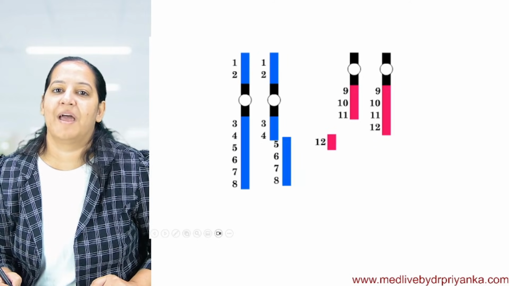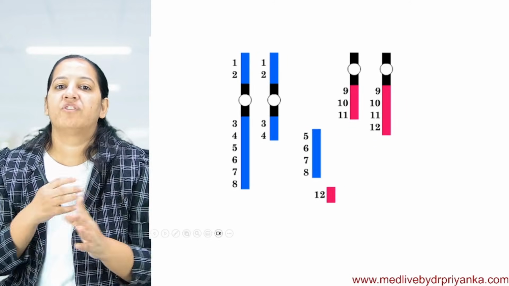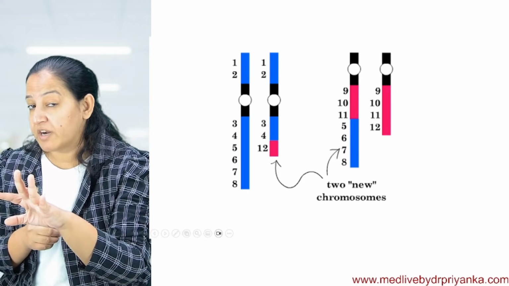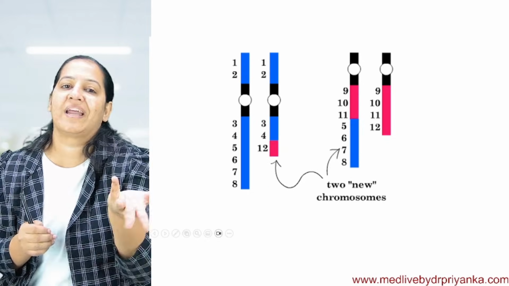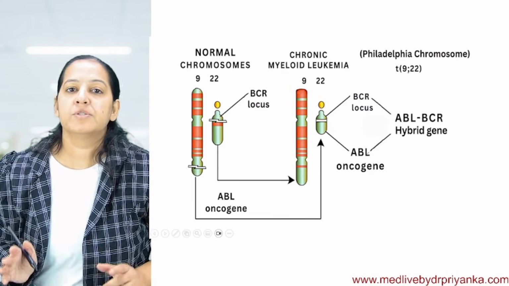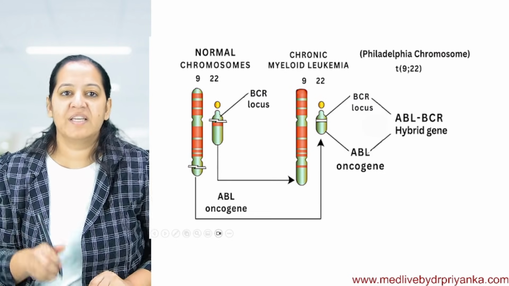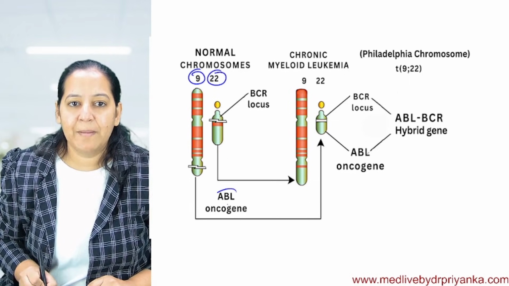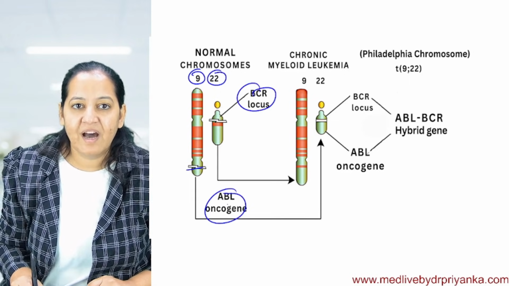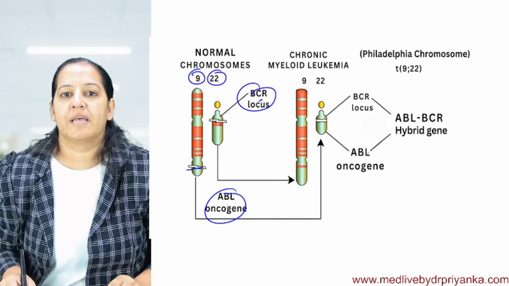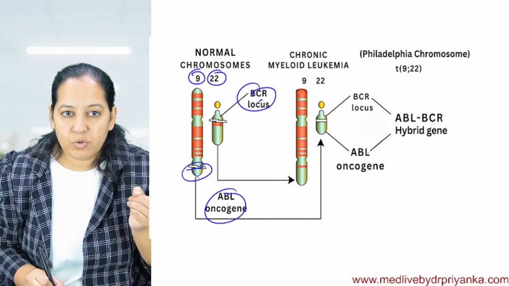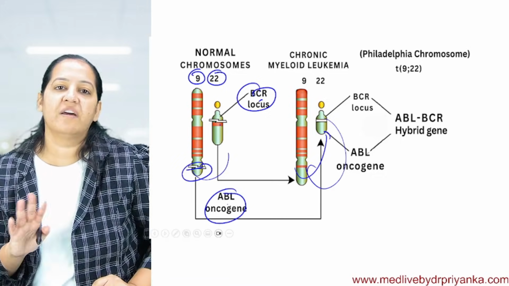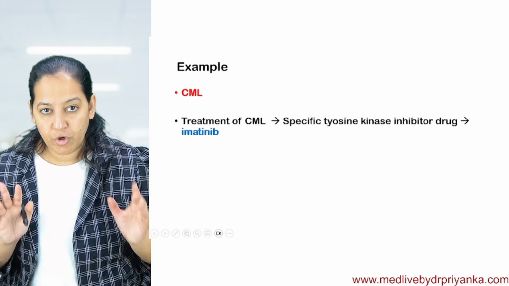This is the translocation. Appreciate, this is exchange of the genes. A portion of 9 goes to 22, and that was the important portion containing ABL. A portion of 22 comes onto 9, which doesn't contain any important portion. So this is how translocation occurs. You can see the same here: this is 9, this is 22. Normally ABL is on 9 and BCR is on 22. Now exchange occurs, and the ABL is going to 22. In exchange, a portion from 22 comes here, which doesn't contain any important gene. I hope you got it.